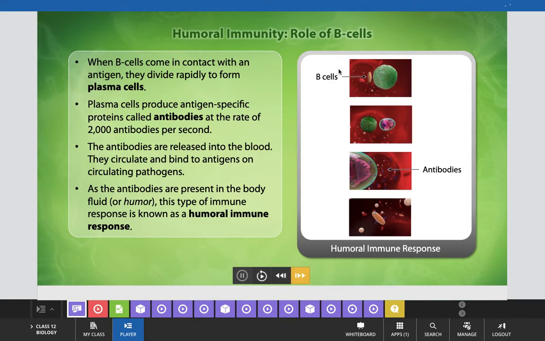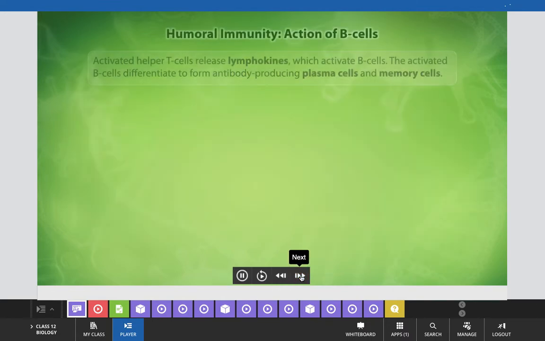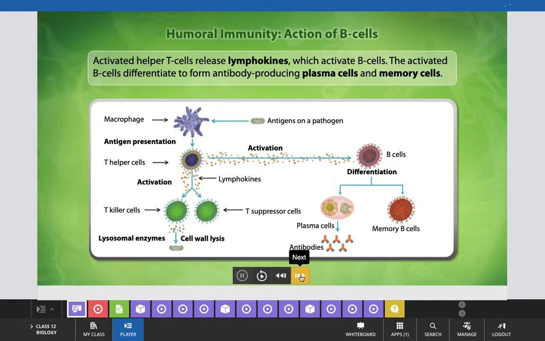And in this image, you can see how the B cells get connected with the antibodies to develop that humoral immune response in our body. Now, how does humoral immunity develop by the action of B cells with the help of this flow chart? Try to understand. Activated helper T cells release lymphokines again, which activate B cells, and the activated B cells differentiate to form antibody producing plasma cells and memory cells.